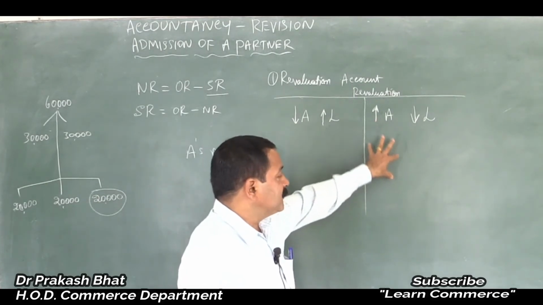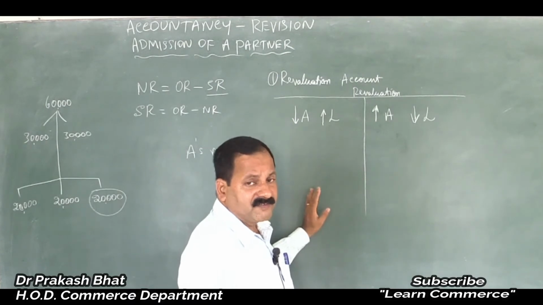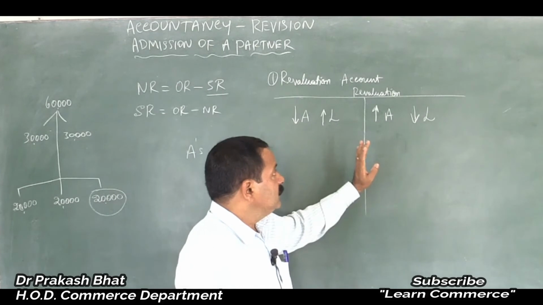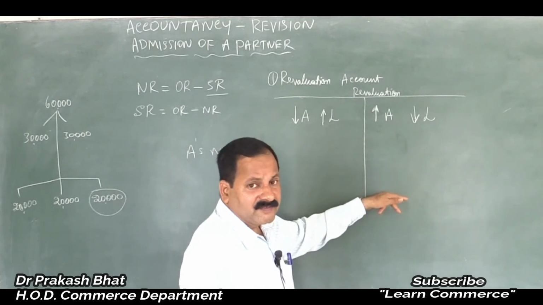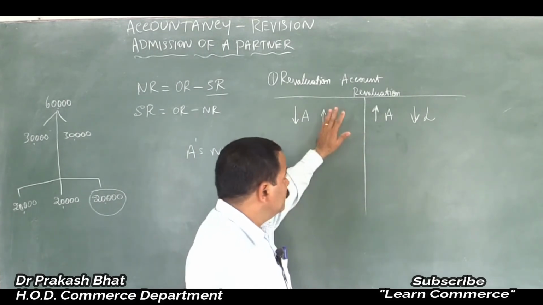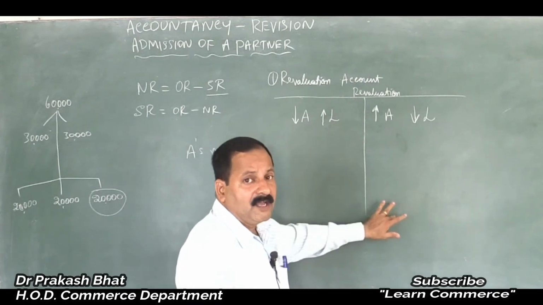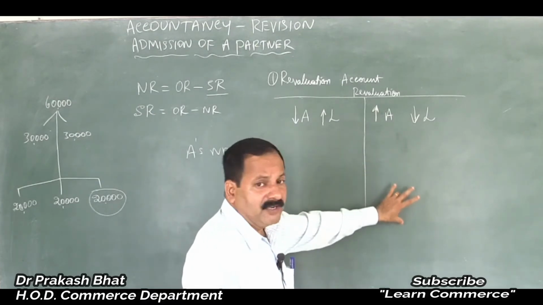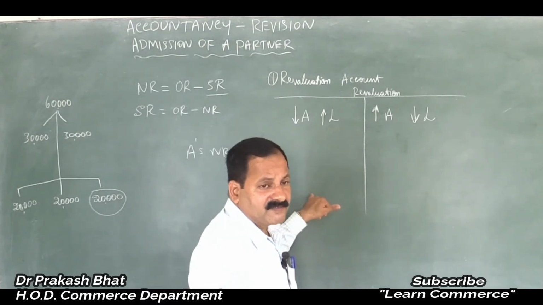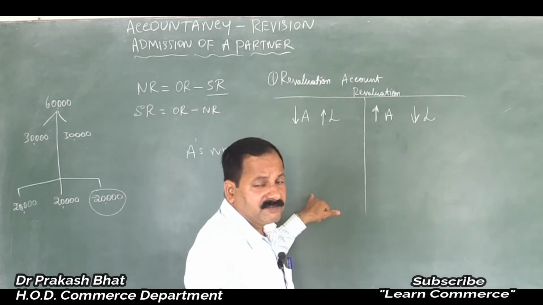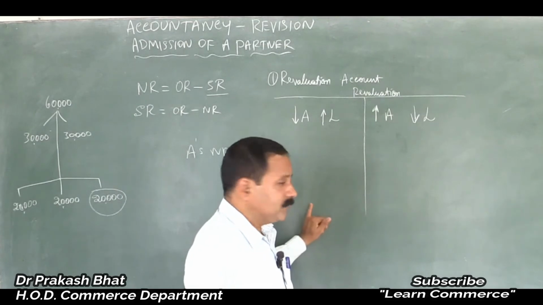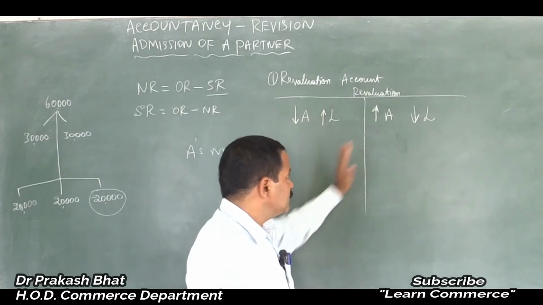If the total of debit side is more and credit side total is less, then it is a loss, because expenses are more than the income, losses are more than the profit, isn't it? Or if the credit side total is greater than the total of debit side, then it is profit.